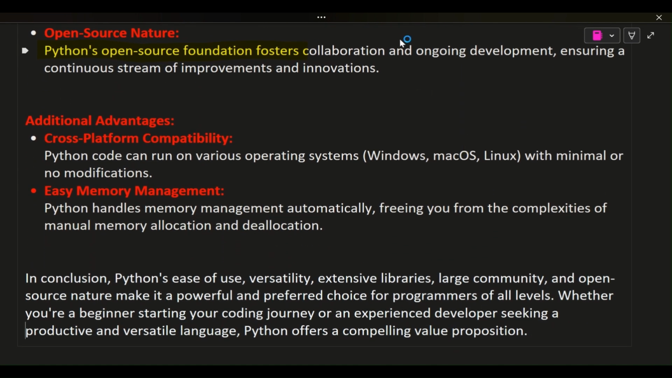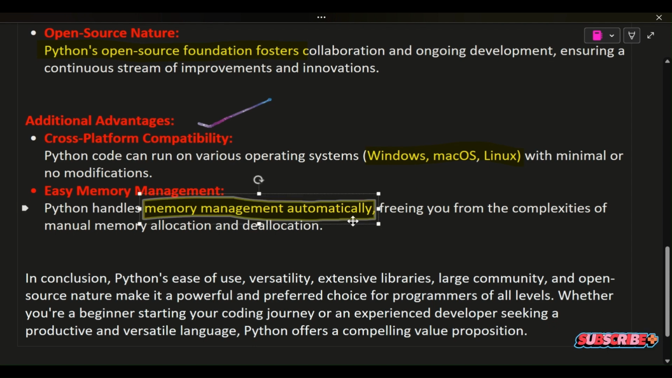Additional advantages. Cross-platform compatibility. Python code can run on various operating systems, Windows, macOS, Linux, with minimal or no modifications. Easy memory management. Python handles memory management automatically, freeing you from the complexities of manual memory allocation and deallocation.